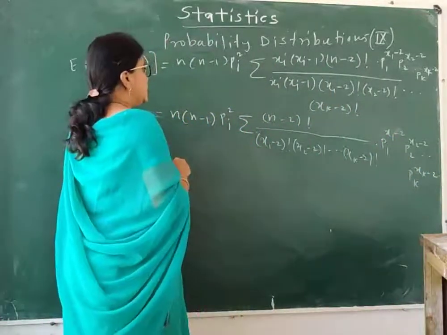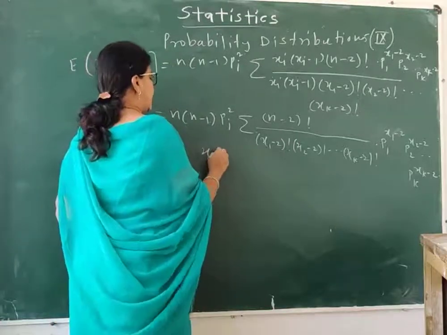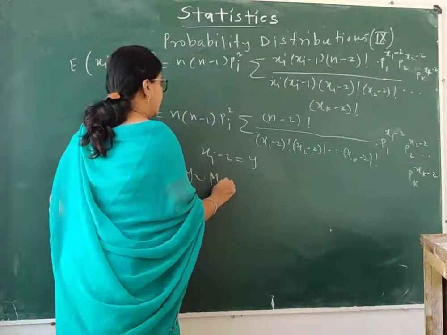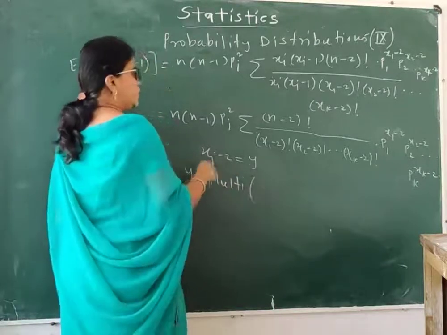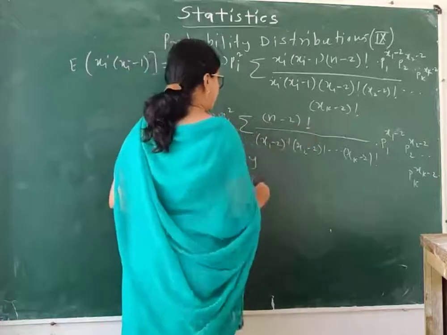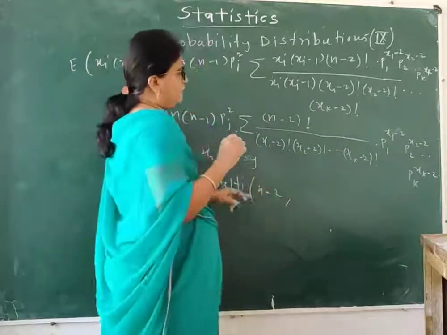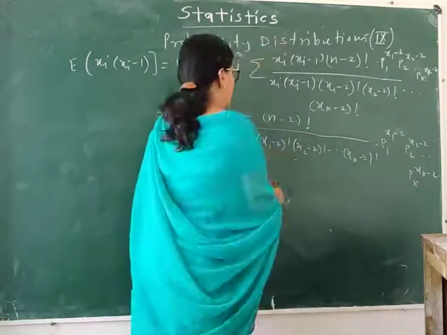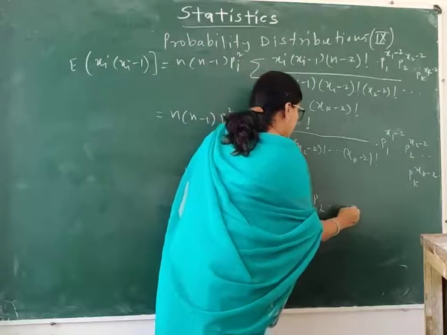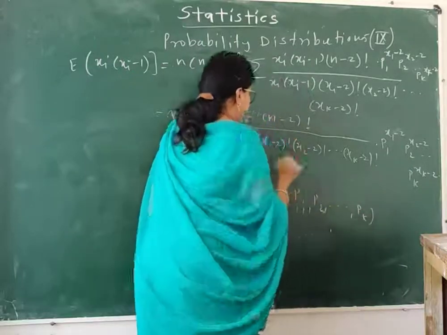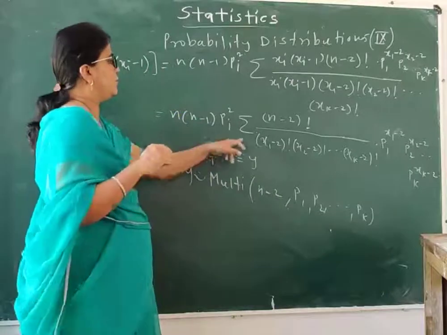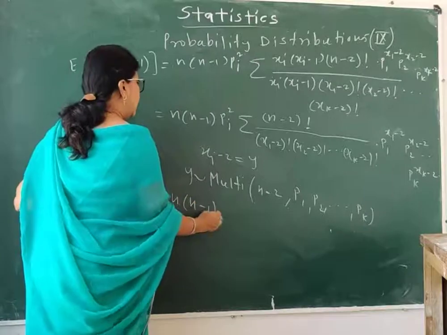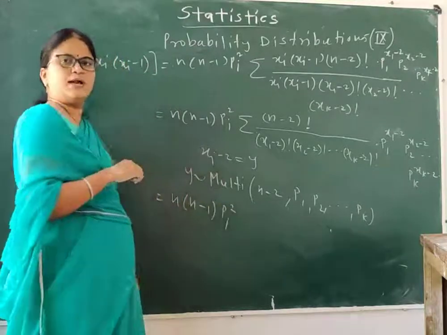Now if you observe, if I put xi minus 2 as y, then y follows multinomial with parameter n minus 2, and p1, p2 and pk. Since this is multinomial, the value of the summation is 1 over here. So we have the term n minus 1 pi square simply.